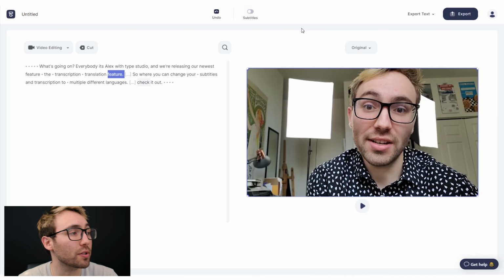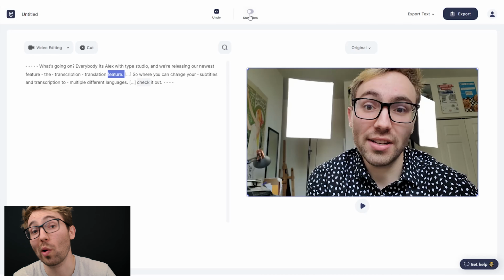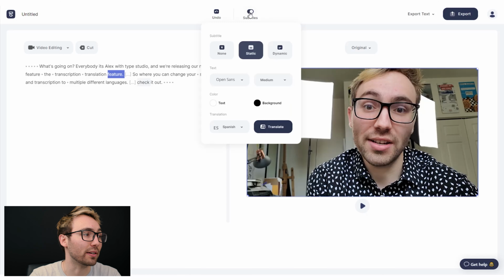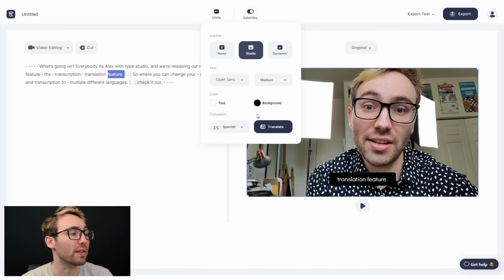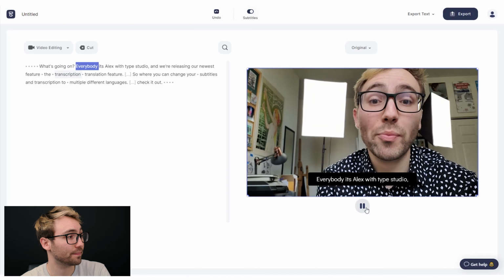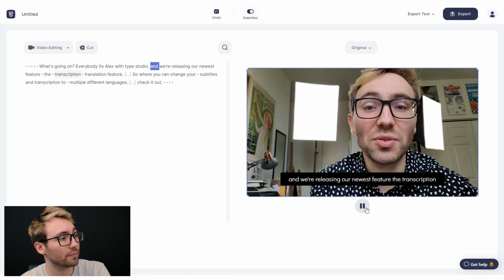So let's talk subtitles real quick. If you want to throw subtitles on your video just to expand your audience, to allow people to just watch your video while it's on silent, you're just going to go up to the top right here and click subtitles. Changing what they look like and maybe even translating them to a different language is in the paid version, but subtitles themselves, just basic subtitles, is available in the free version. So let's watch through this a little bit so you can see what the subtitles look like.